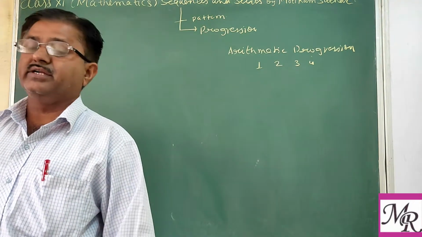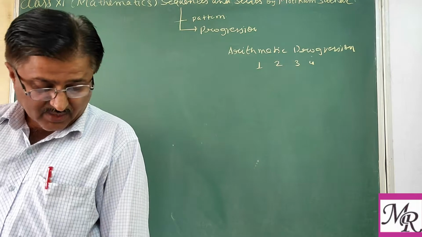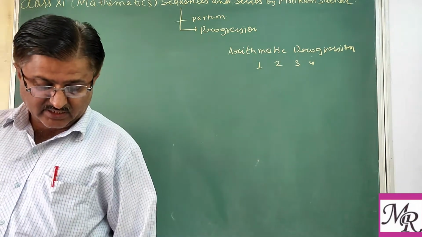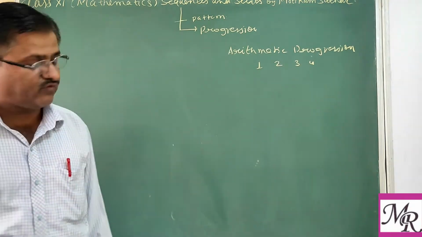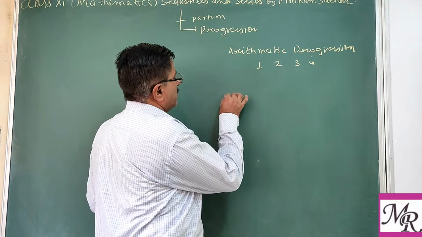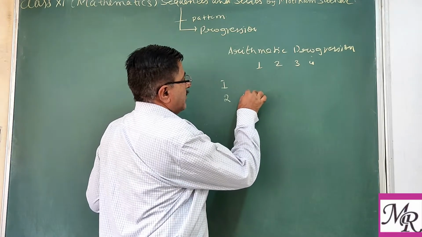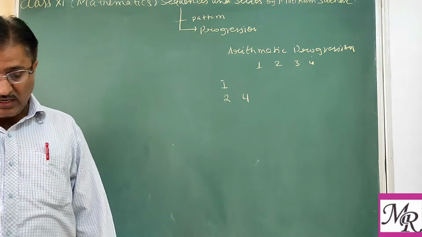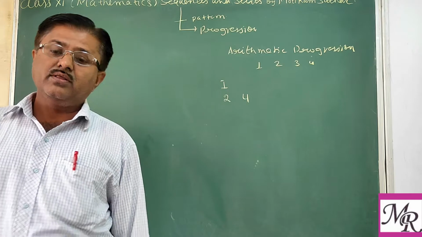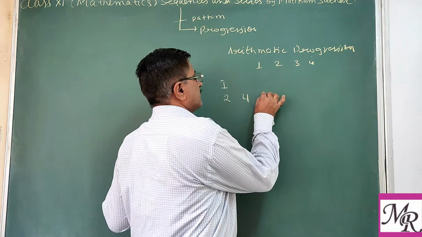About 10 generations we want to find the parents. Clear? Like the number of ancestors for the first, second, third generation. First we know that there are two parents in the first generation. Second, that is 2 power 2, that is 4. Then 2 power 3, that is 8.